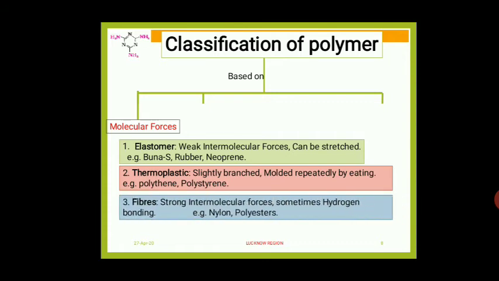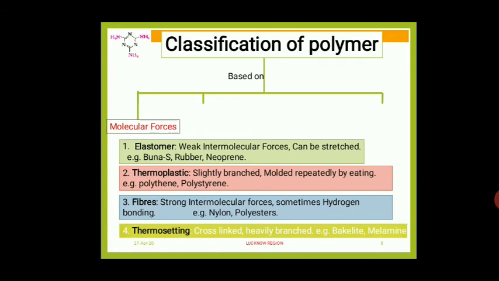Next one more we will see, fibers. Fibers are the polymers. These polymers are having strong intermolecular forces. Sometimes between them hydrogen bonding will be there. Example, nylon, polyesters are the examples of fibers.